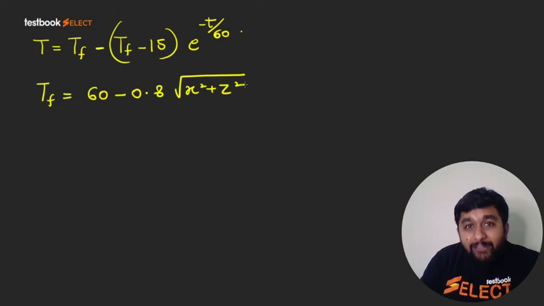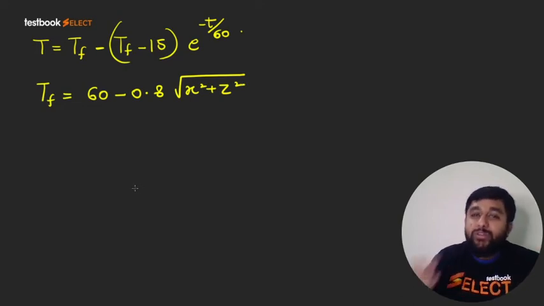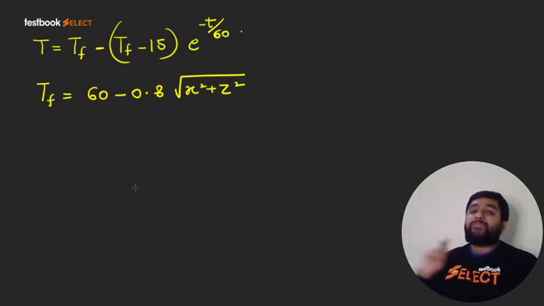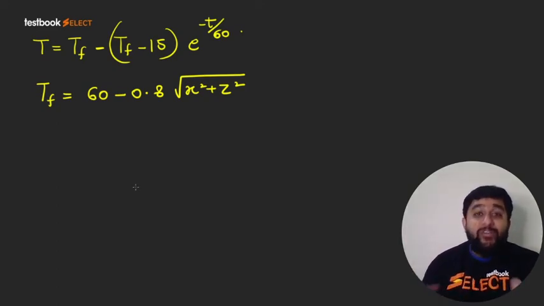Here you do not have a y square, it is z square only, because you have a cylindrical furnace now. So I am assuming that isothermal surfaces will be cylindrical surfaces. That's why y is not there.